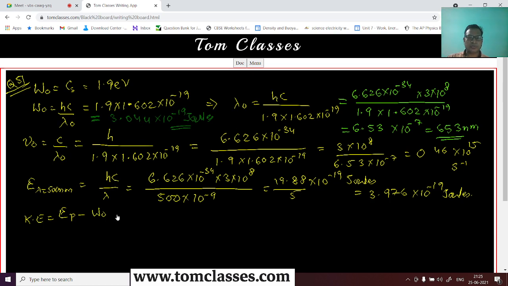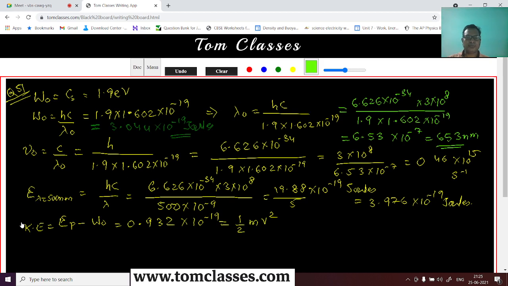So this is going to be 0.932 into 10 to power minus 19 joules, so that is equal to half mv square. Yes or no?